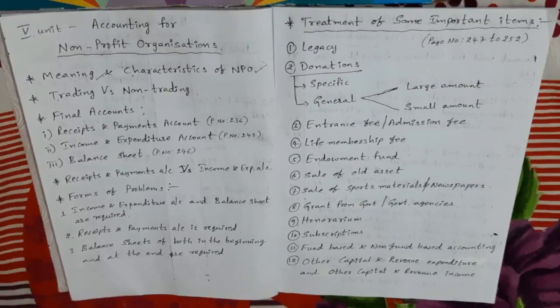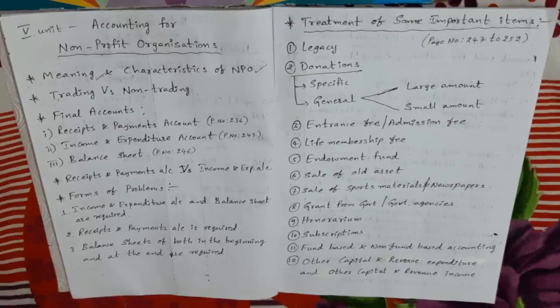Next, as they do not undertake trading activities, the NPOs do not prepare trading and profit and loss accounts. Next, the NPOs are organized as charitable trusts or charitable societies, and subscribers to such organizations are called members and not owners. The persons involved in a non-trading organization are called members only, not owners.